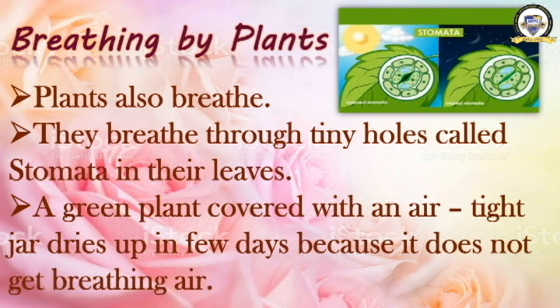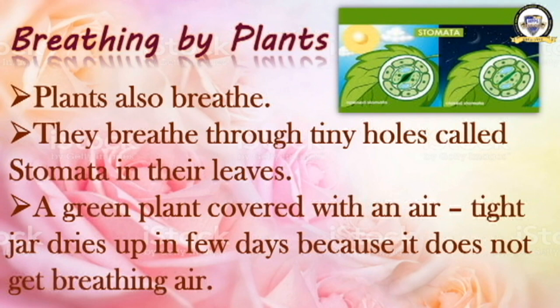Now see this picture. What is it? It is stomata. You can see leaves in the diagram, and in that picture you can see two leaves are there, and in both the leaves, stomata has been marked.